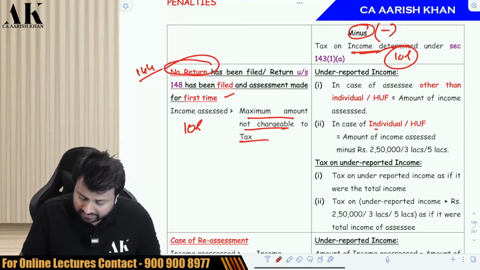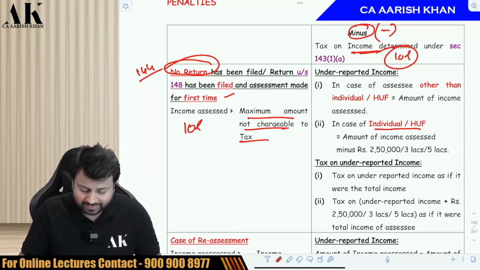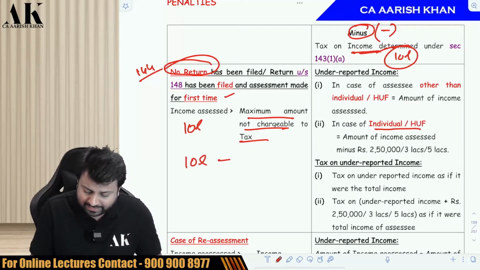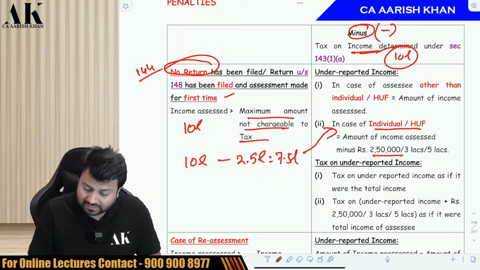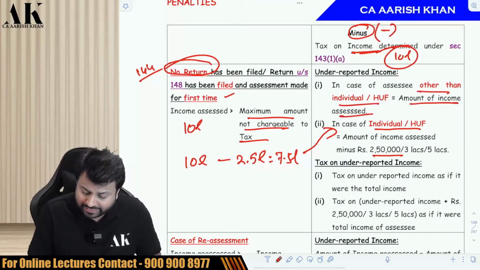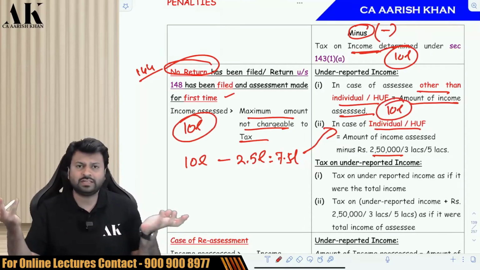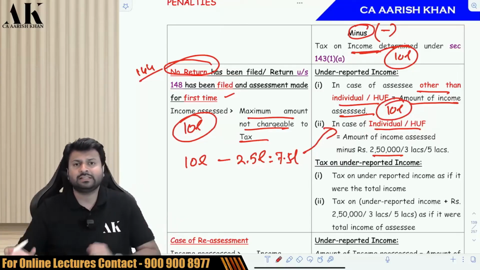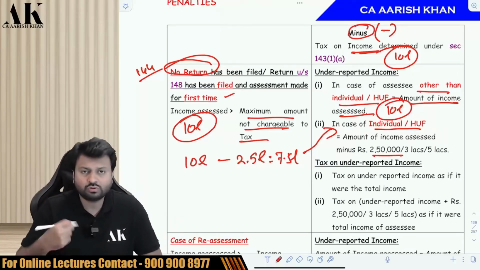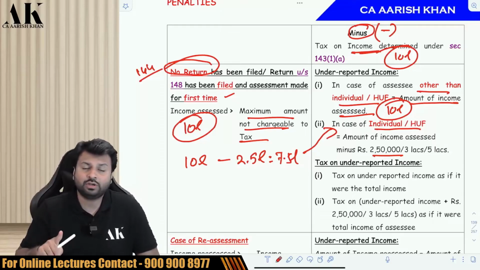Therefore, in case of individual, HUF, the underreported income will be nothing but 10 lakhs minus the basic exemption limit. So this will become 7.5 lakhs for individual, HUF, or minus 3 lakh, or minus 5 lakh, depending upon the age of the assessee. And in case of other than individual, HUF, the entire income of 10 lakh is considered to be underreported, because for company, firm, LLP, there is no basic exemption limit. So the entire 10 lakh will be considered as their assessed income.